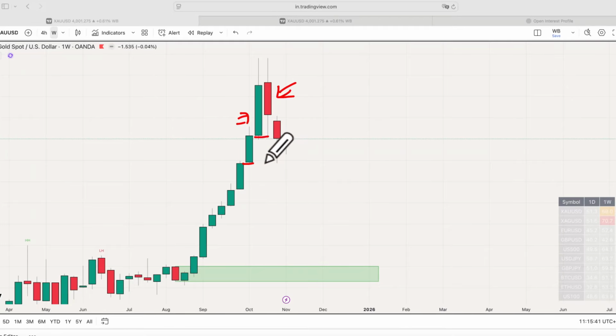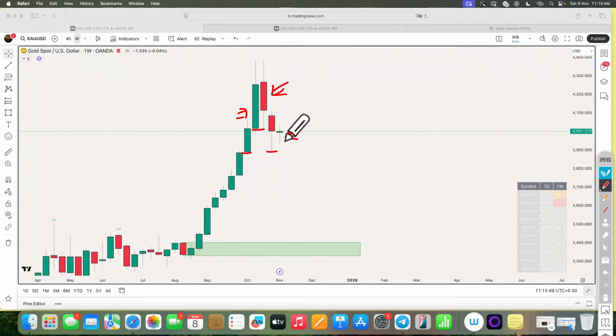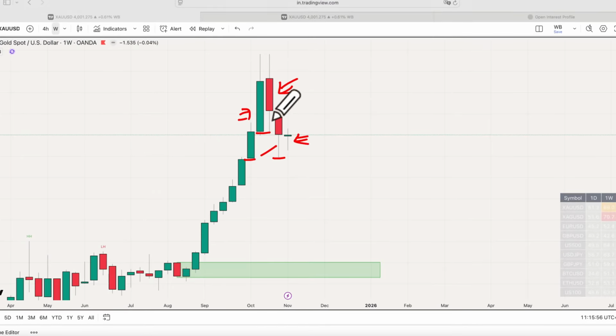Then again we have seen the rejection from this low, and for the current weekly closing, the price again reversed from the low and closed with a lower wick. Previously we had a lower wick, and this is also a longer wick.